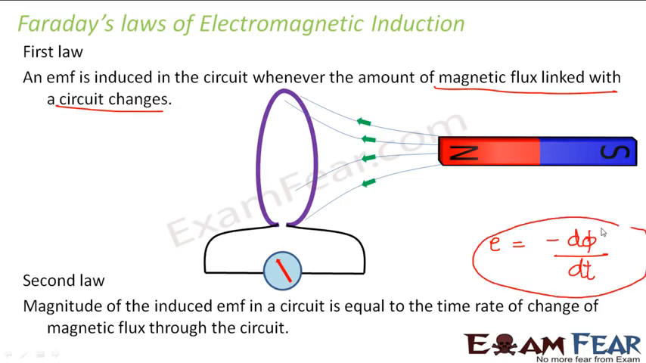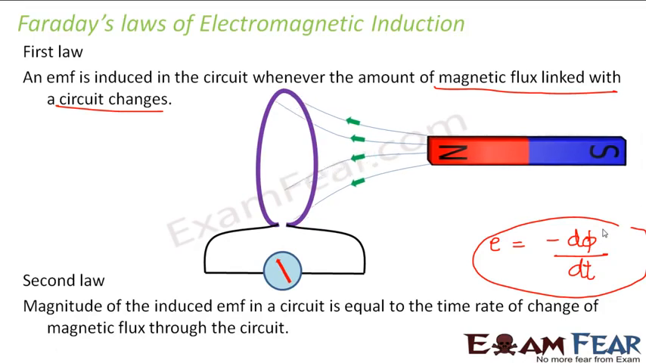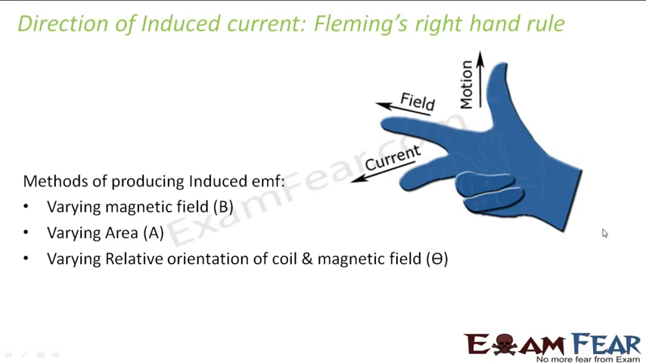Now there are various ways by which you can change magnetic flux. What is magnetic flux? It is the product of the magnetic field and the area vector. So these are the various ways by which you can induce EMF. How can you induce EMF? By changing magnetic flux. And to change magnetic flux, you can either change the value of the magnetic field, or you can change the value of the area vector, or you can change the value of the angle between the magnetic field and the area vector. Okay, so now when there is an induced EMF, there would also be an induced current.